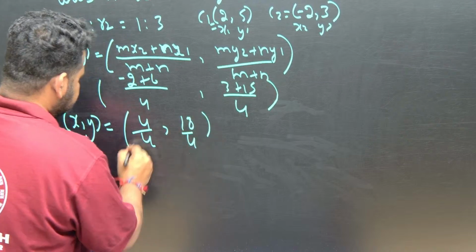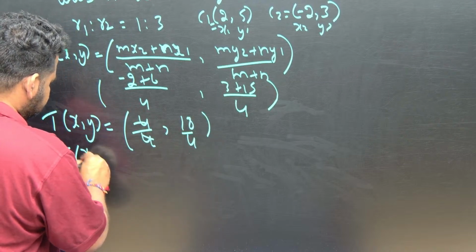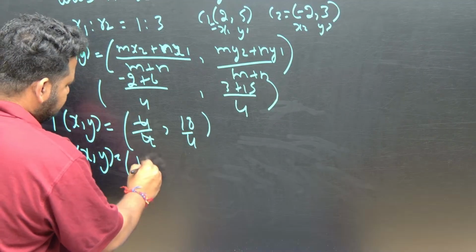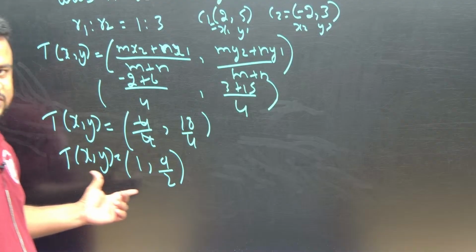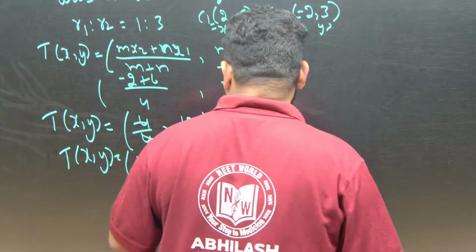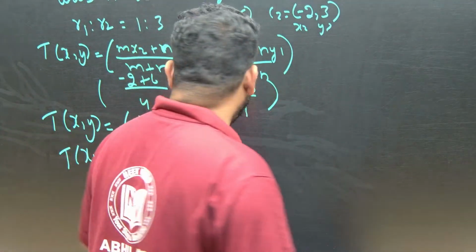This I can write as 1. So T of x comma y is 1 comma 9 by 2. So the point of transversal we got, 1 comma 9 by 2.